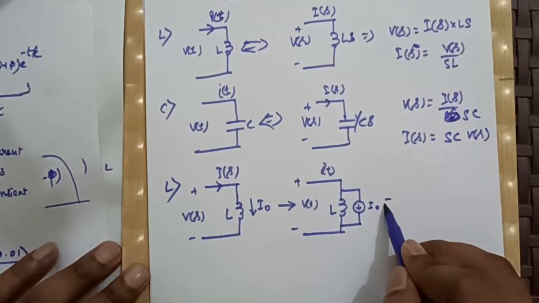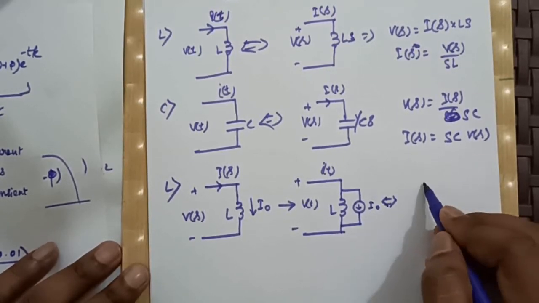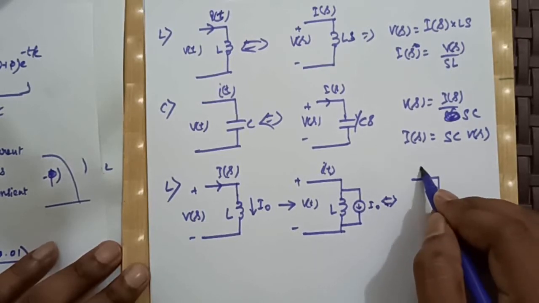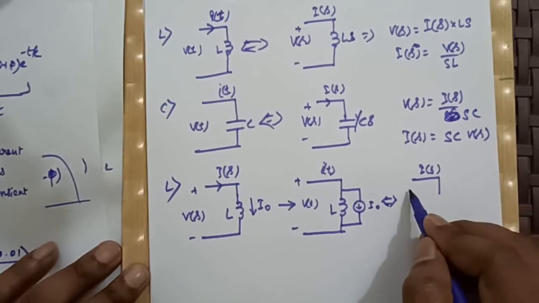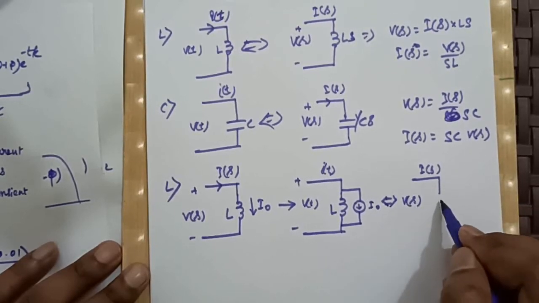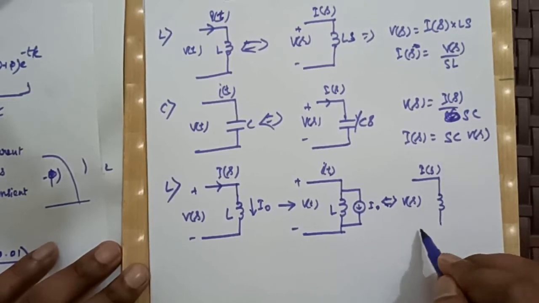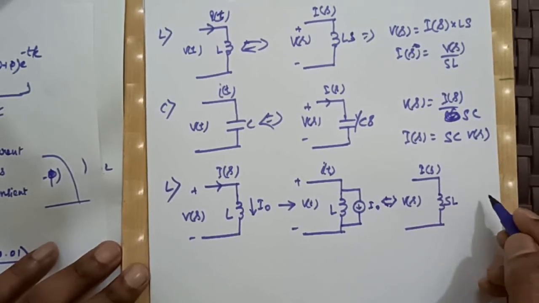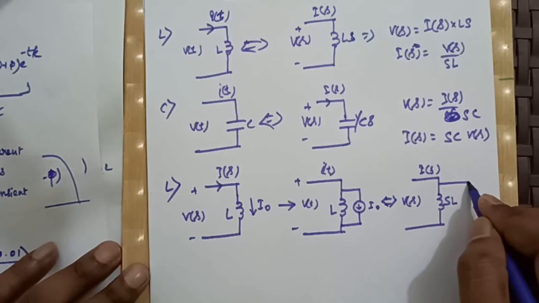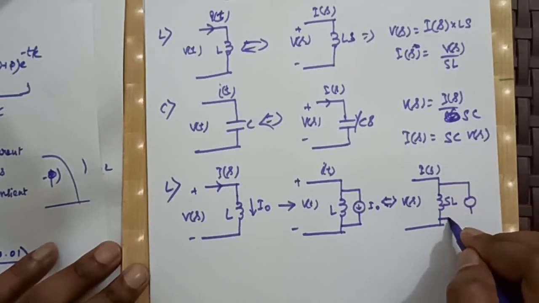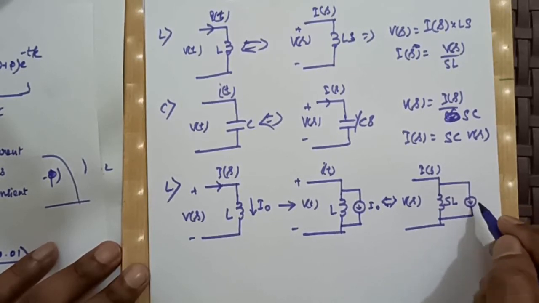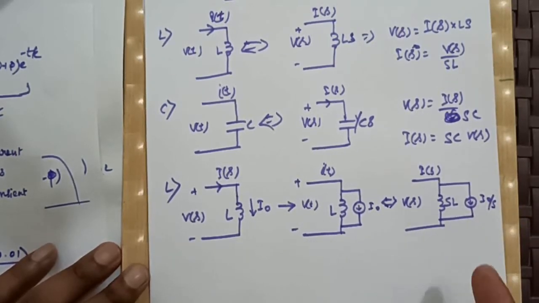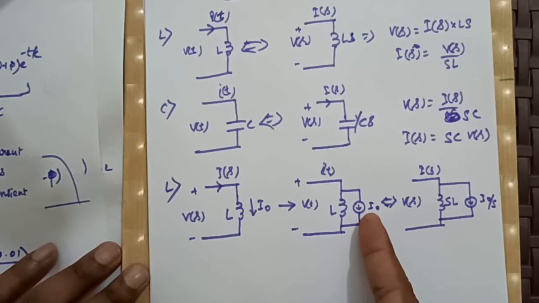So in Laplace domain this will get represented by I(s), V(s), sL, and this current source will be I naught by s, because this is the step value I naught.